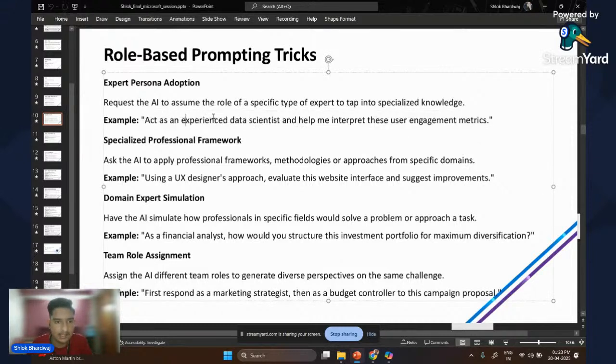For example, act as an experienced data scientist and help me interpret these user and engagement metrics. Or, using a UX designer approach, we can evaluate this website interface and suggest improvements. We can provide any website and ask the LLM to identify and analyze it so that we can make the website's interface better and ask for improvements.